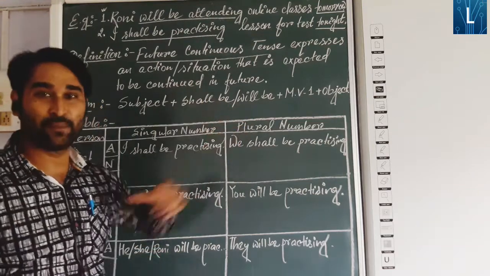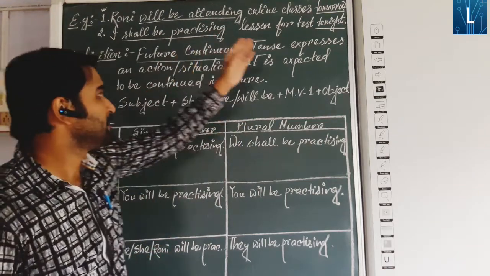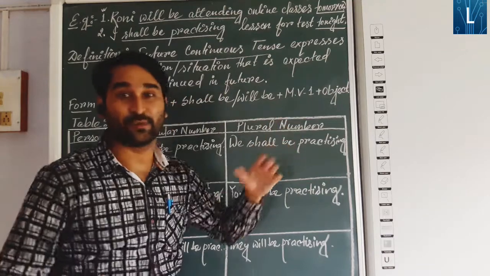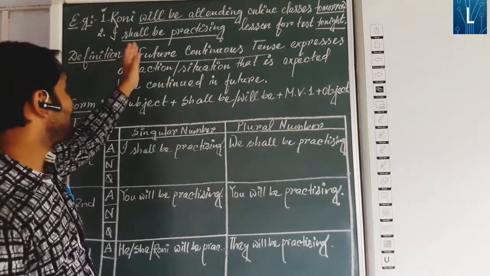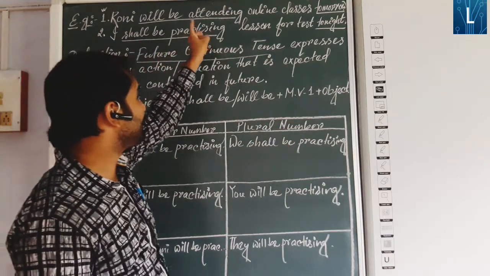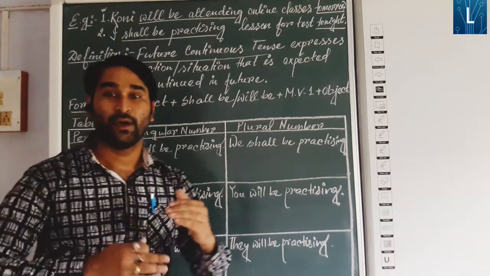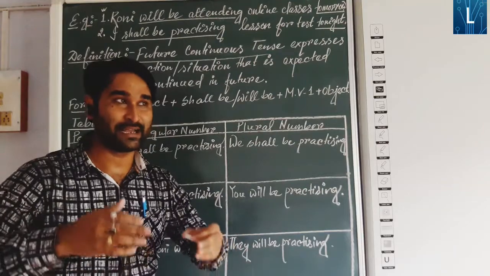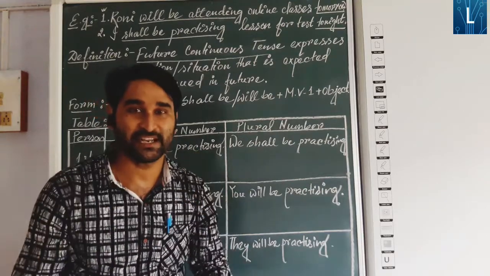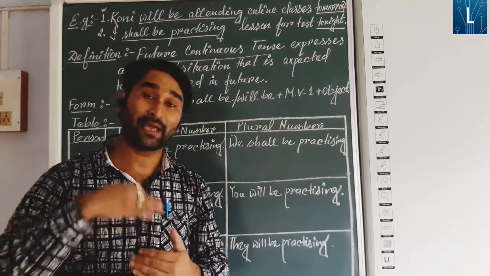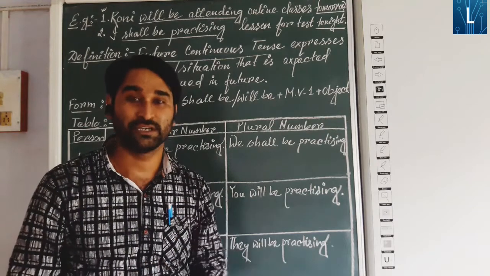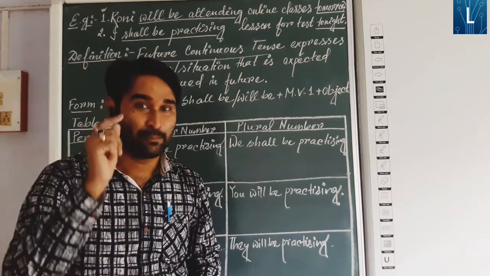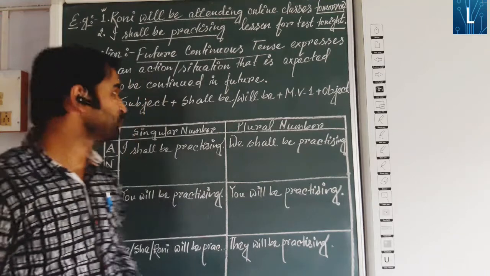So the action of practicing, even attending online classes, will be continued in future. Whenever that kind of statement is presented in front of you, that some action will be continued in future, it is future continuous tense.